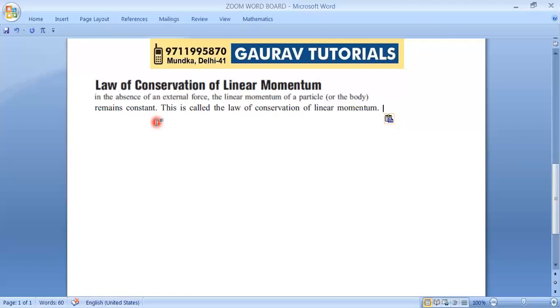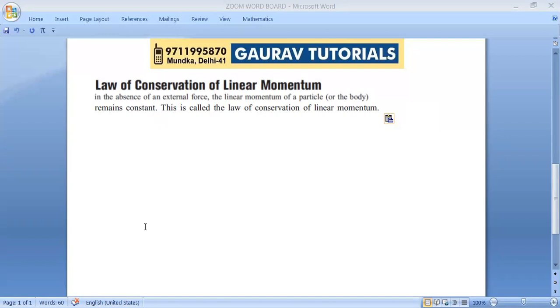Unless and until you apply an external force, the linear momentum cannot be changed. This is called the law of conservation of linear momentum. I'm sure you are writing along with me.